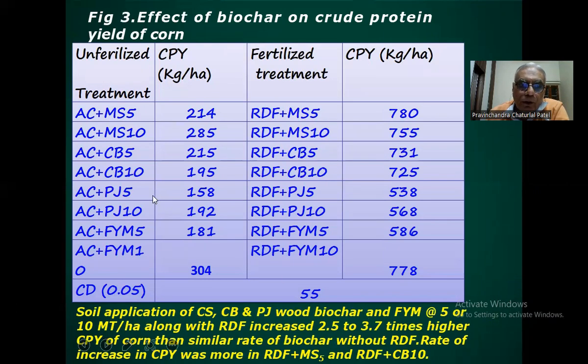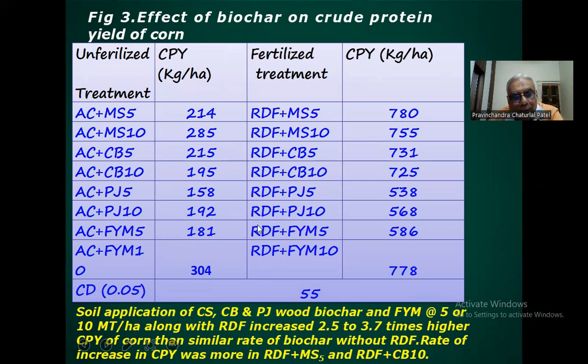So crude protein yield significantly increases when we apply the recommended dose of fertilizer along with maize stover biochar, cluster bean stover biochar or Prosopis juliflora biochar plus farmyard manure. Here you can see that alone farmyard manure also does not produce the higher crude protein yield.